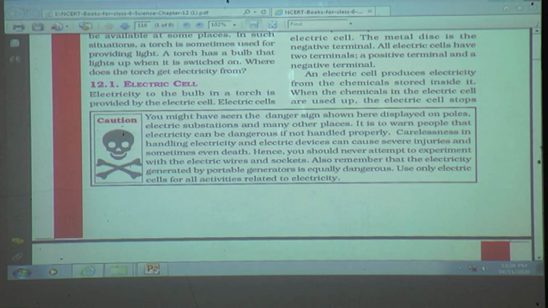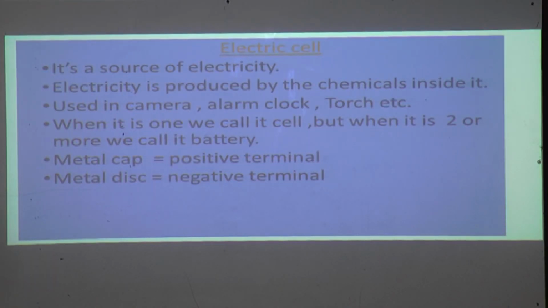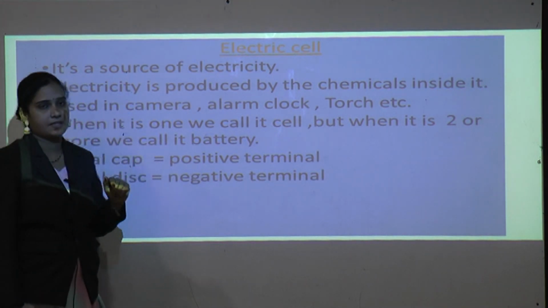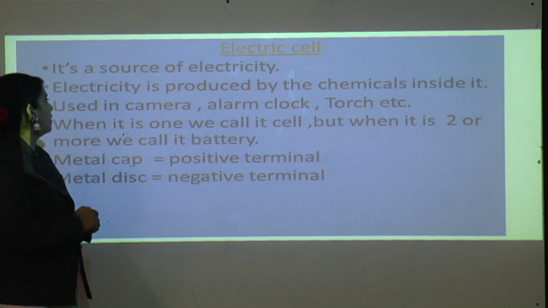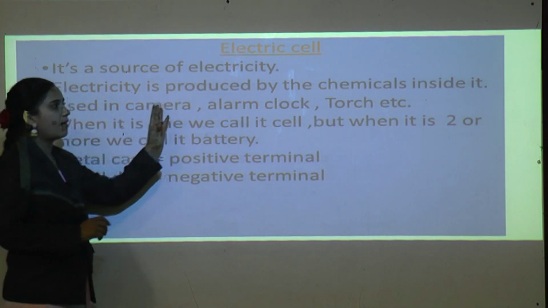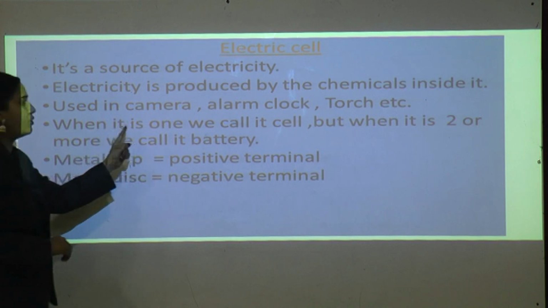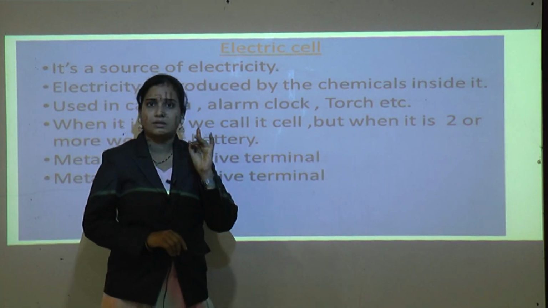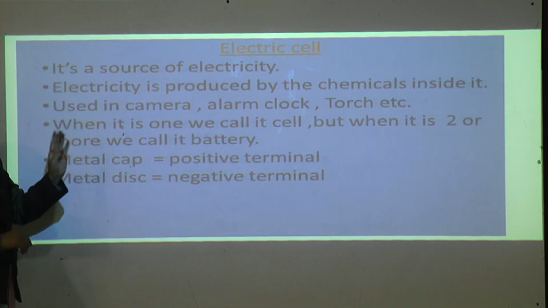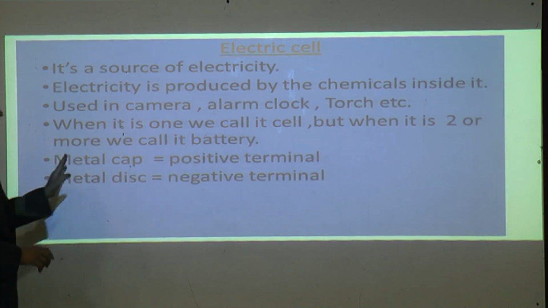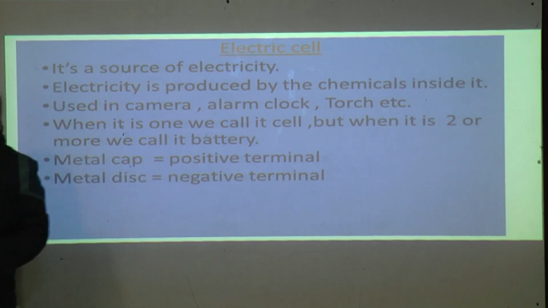Now we will see in detail in the form of a PPT what an electric cell is. See, an electric cell is a source of electricity. Electricity is produced by the chemicals inside it, and it is used in cameras, alarm clocks, torches, etc. When it is one, we call it a cell. But when there are two or more, we call it a battery. The metal cap is the positive terminal, and the metal disc is the negative terminal.